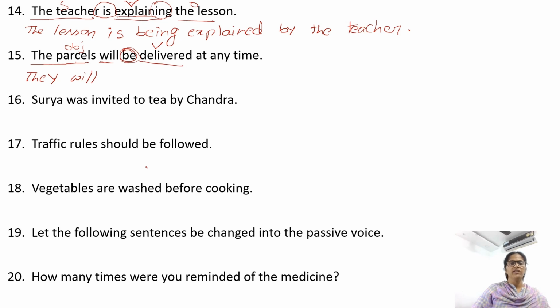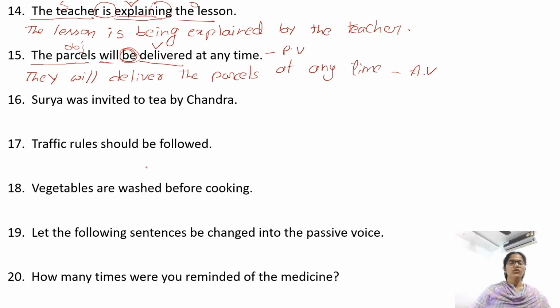So avoid using the be form. So they will deliver. After will, shall, can, may, might, V1 form of a verb. They will deliver the parcels at any time. Here the sentence is in passive voice; we change it into active voice.